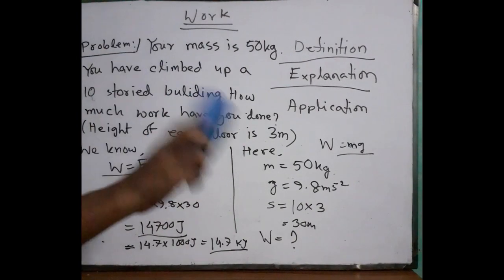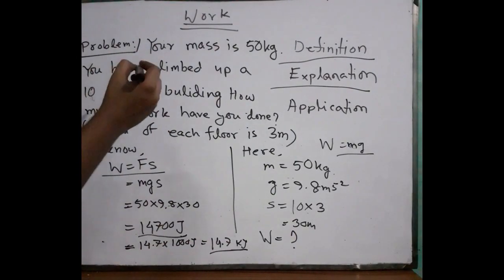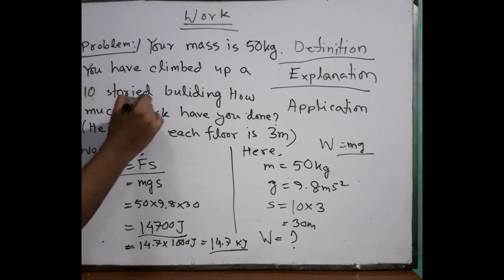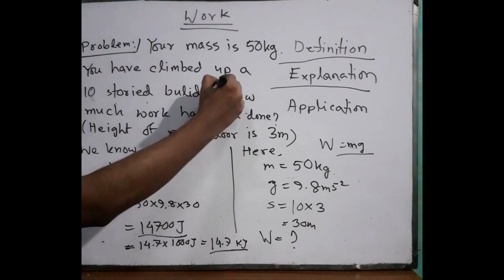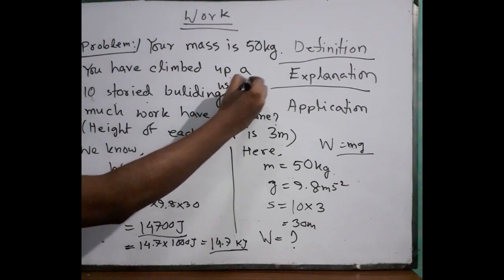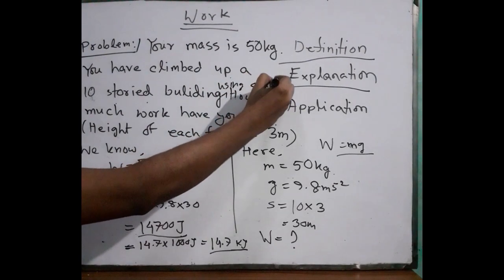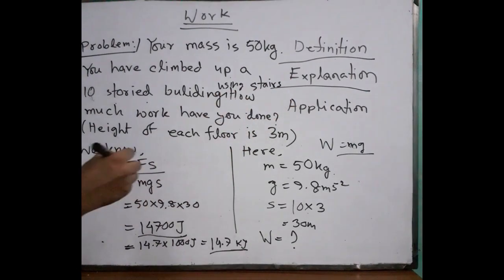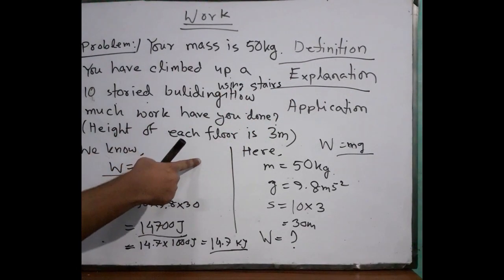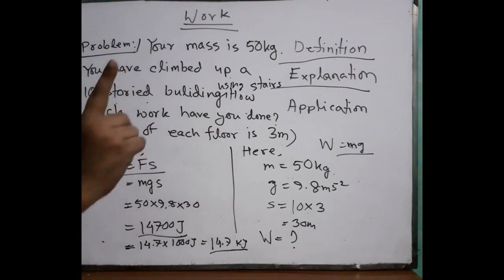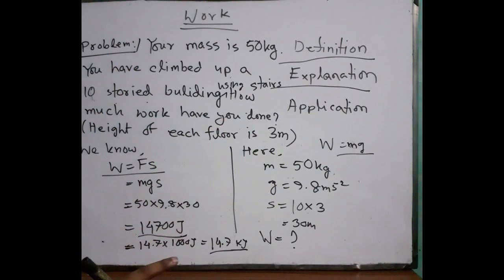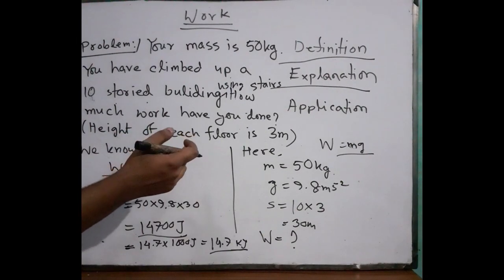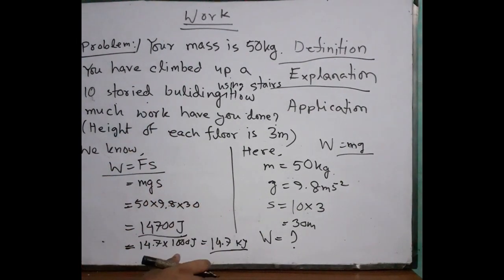So for the 10-story building, how much work have you done? So there is a simple connection. You have climbed up a 10-story building using stairs. How much work have you done? Height of each floor, it is okay, but we need the angle. And I have already told you that the angle between the displacement and the force is 30 degrees.